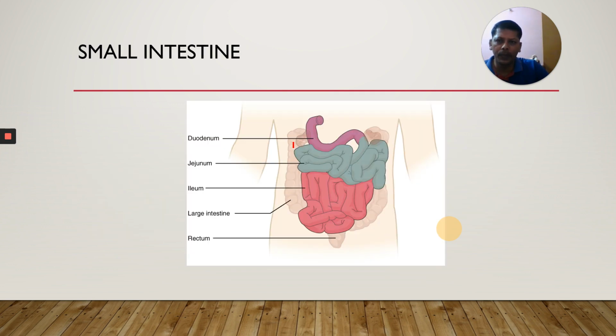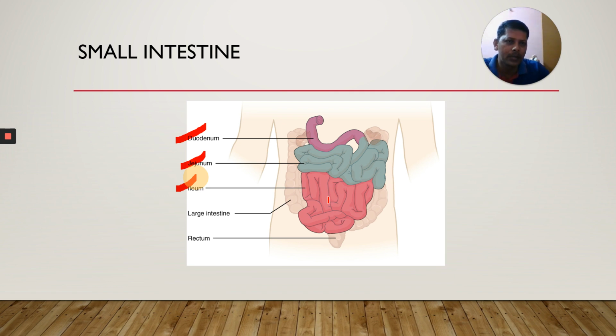Okay, the next part is the small intestine. The small intestine mainly consists of three parts: one is the duodenum, the small one, then the jejunum, which is longer than this one, and the ileum. The ileum is the longest part of our whole alimentary canal.